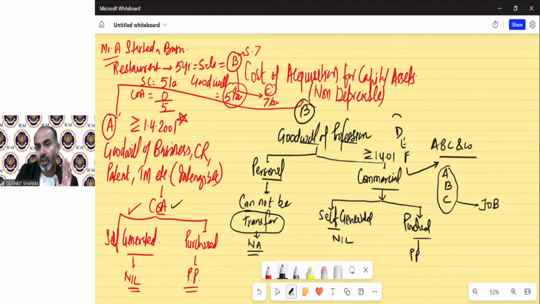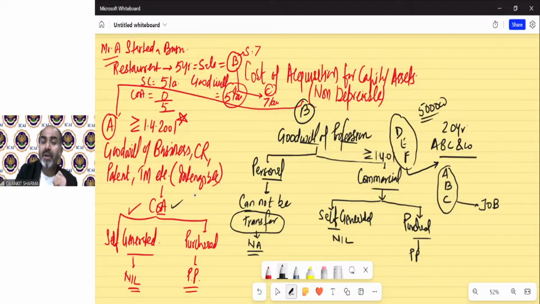But because they are new chartered accountants and this firm has 20 years of experience, ABC and company partners can ask them that you have to pay some amount for the goodwill of our firm, because if you become the partner of this firm, then the practicing experience of a 20-year firm can be associated with you. So we ask you to pay 5 lakh rupees as goodwill of profession.